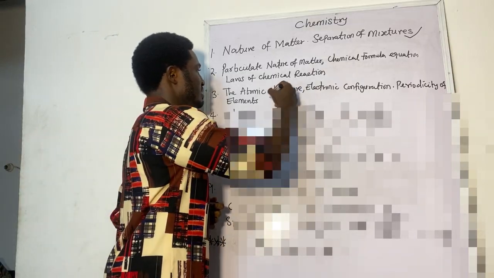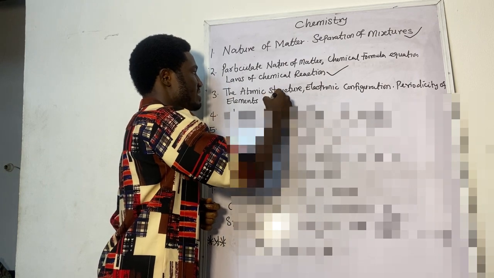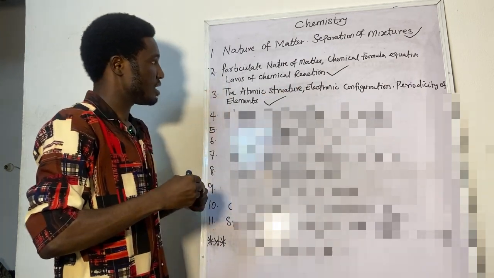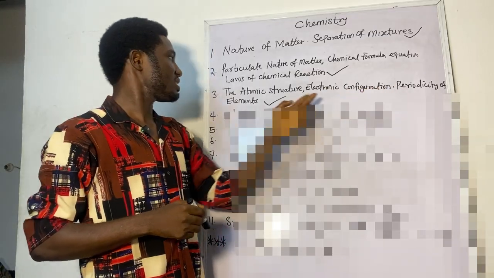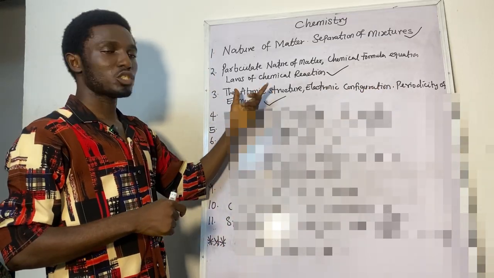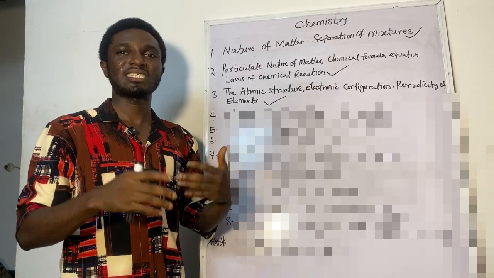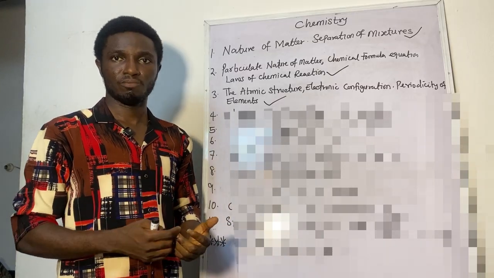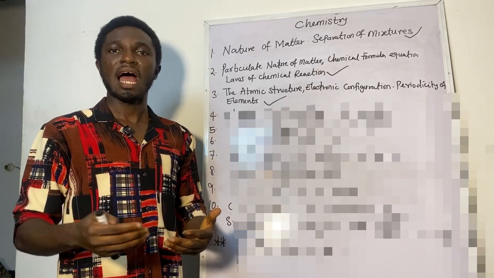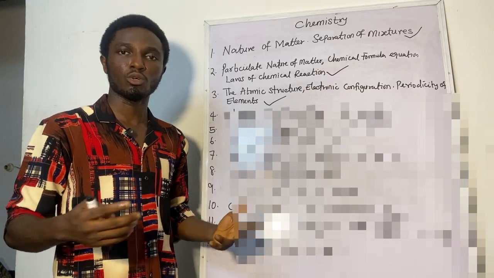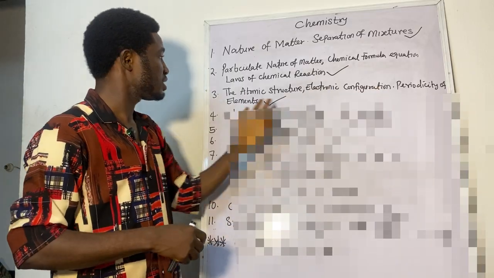The third one that we have is atomic structure, electronic configuration, periodicity of elements. Atomic structure comes out every year, where we have different scientists that discovered the atom. Then we look at electronic configuration: how to know your KLMN and your SPDF, how to share electrons in their shells. JAMB also asks questions on that. And then the periodicity of elements.